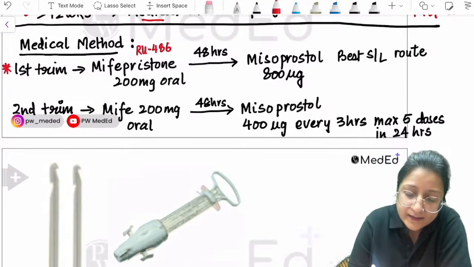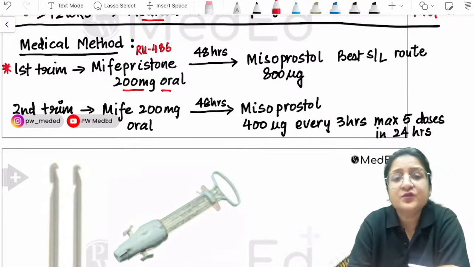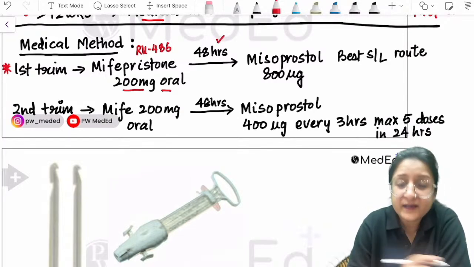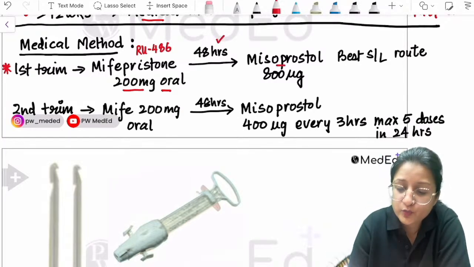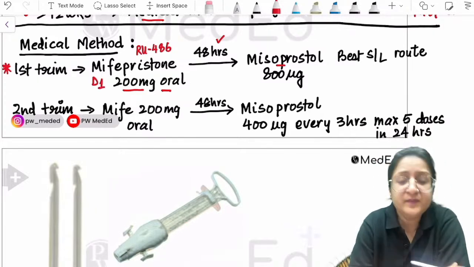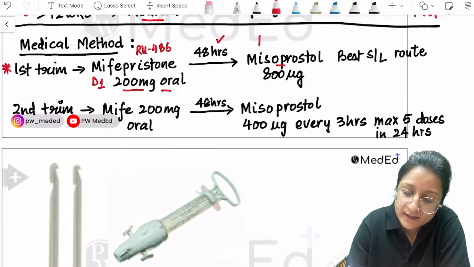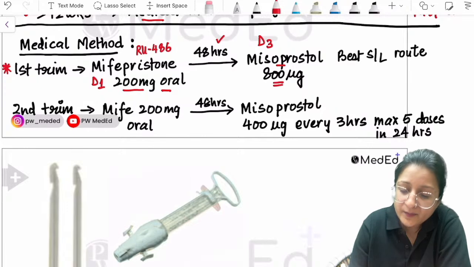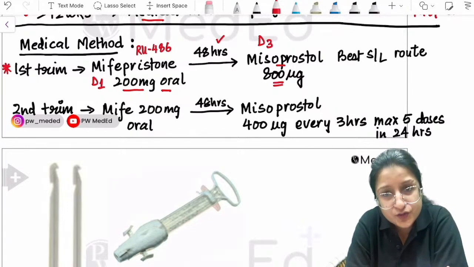The dose is 200 milligrams oral. After 48 hours, we are going to give misoprostol. So if on day 1 we have given mifepristone, then on day 3 we are going to give misoprostol, and 800 micrograms is the dose of misoprostol in the first trimester.